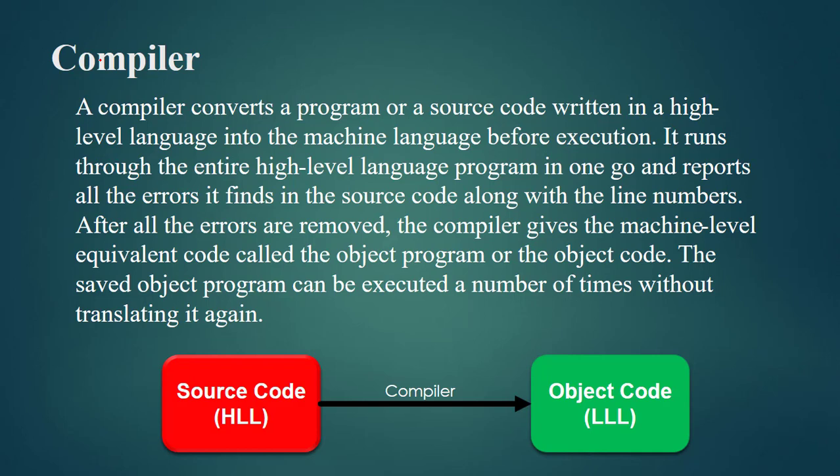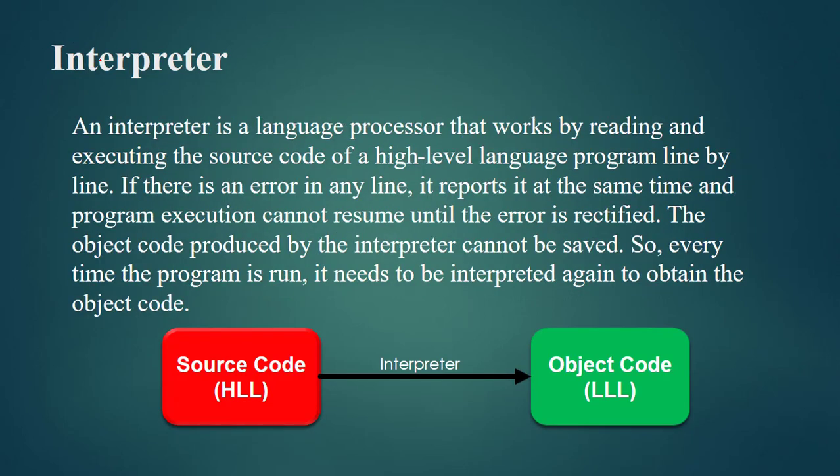Fine. It means in this type of translator, first we have to compile the code, then it will read your whole code at once, and then it will show you all the errors at the last, and after correcting all the errors only you will be able to see your output, or you will be able to generate an object program. Fine. Now let's talk about interpreter. Well, this interpreter is also similar to our compiler, but the only difference is that in a compiler our program was read at one go, but in an interpreter our program is generally read line by line.